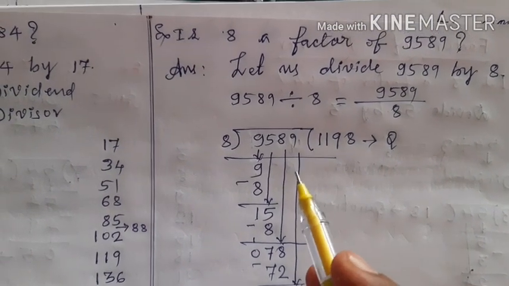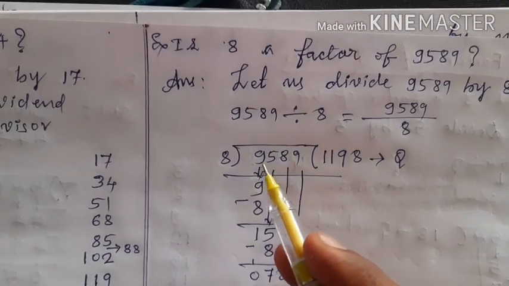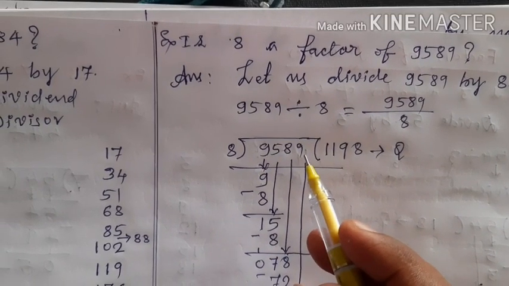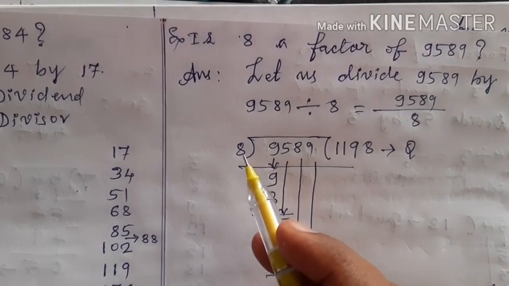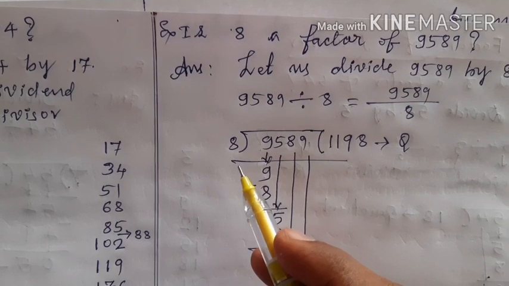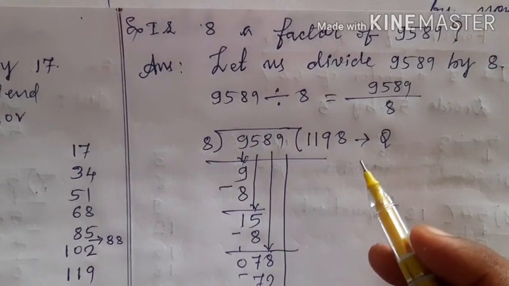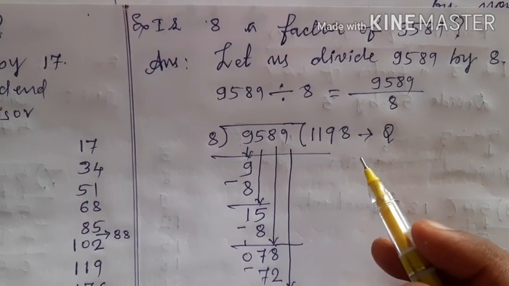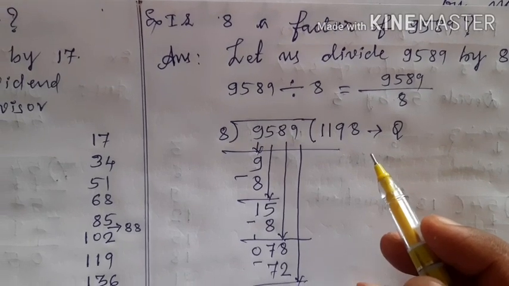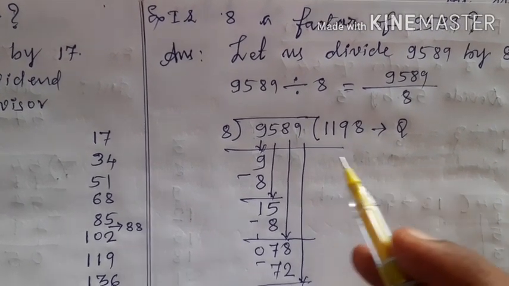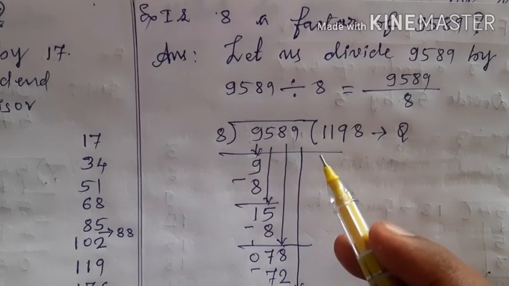Let us start division. Put the dividend inside and put the divisor outside. To start with, put a line here like this. Then go on taking the digits one after the another from left to right.